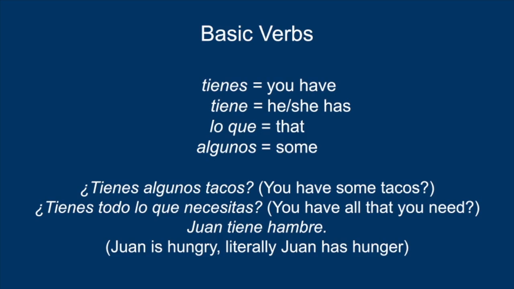¿Tienes algunos tacos? ¿Tienes todo lo que necesitas? Juan tiene hambre.